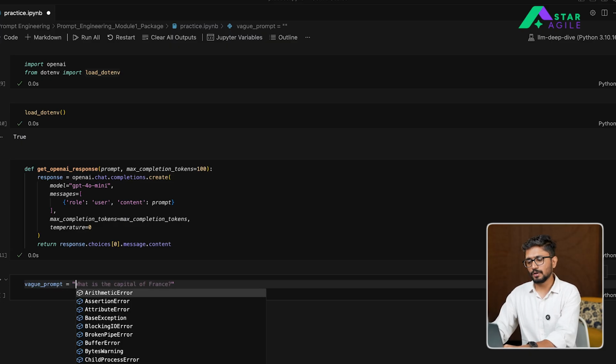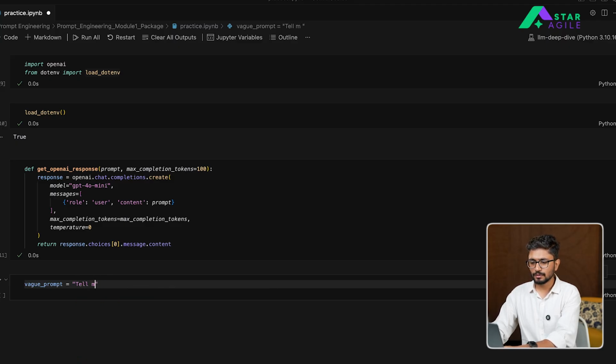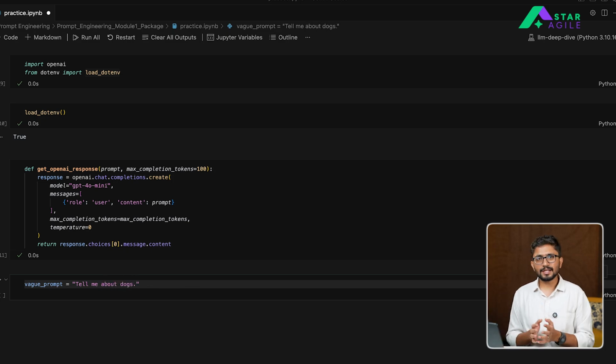Right, so you can ask the model, tell me about dogs. In this case, you are giving the model a very generic instruction, but you are not telling it what exact information you want to know about dogs, what context you want this information in, and what type of response you need from it. Although the model will respond, the output will be a lot more generic. It will contain some generic details about what exactly dogs are.